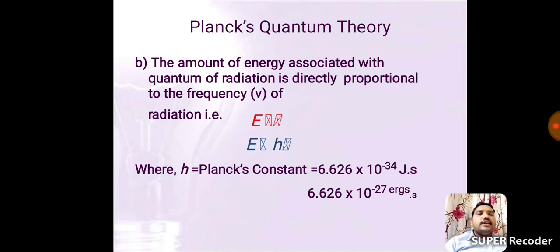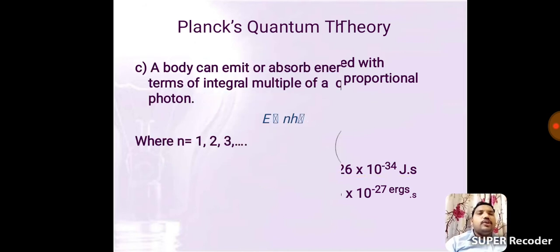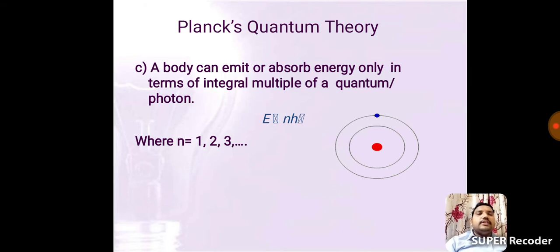Next, the third postulate: a body can emit or absorb energy only in integral multiples of the quantum of a photon. So E equals n h nu, where nu is nothing but c by lambda. Substituting the nu value, E equals n h c by lambda. This is Planck's quantum theory.